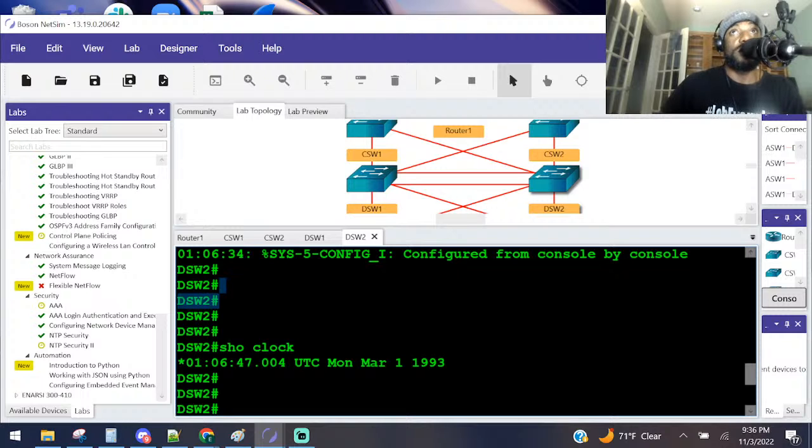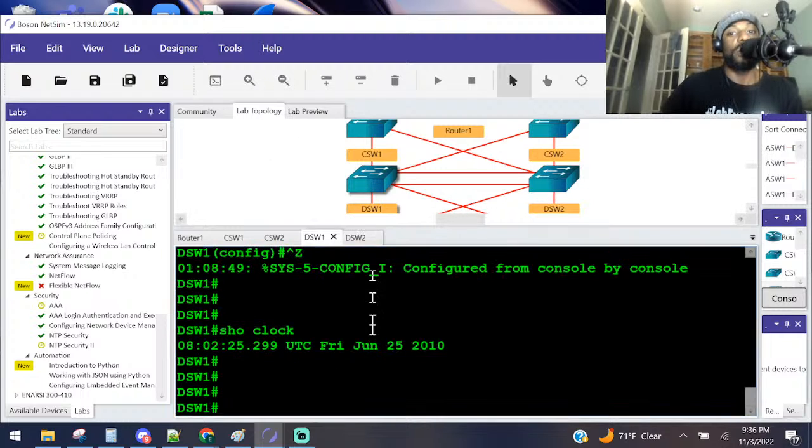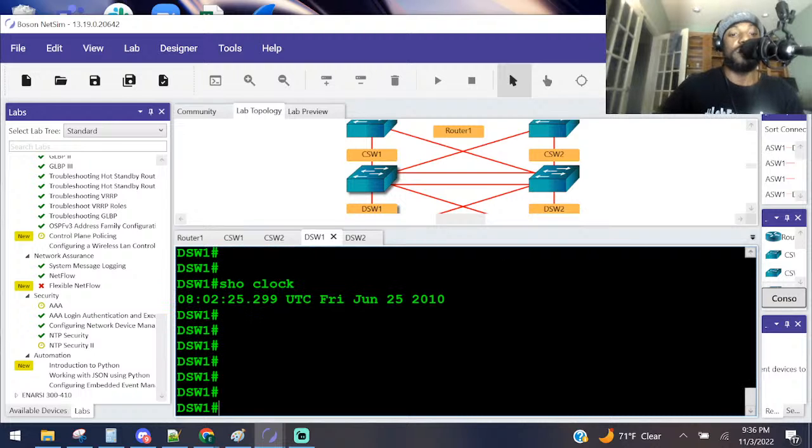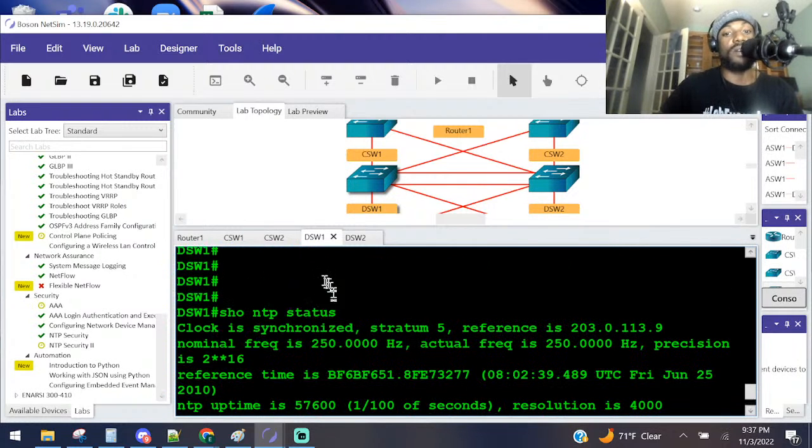Now their times are synchronized on DSW1. This guy right here. Display the NTP status. Show NTP status. We got to set up ACLs and all of that. Oh, man, this is a pretty long lab here. His stratum is 5, so he's 5 hops away, right? What if they want to know the stratum? Because we're 5 hops away, like I said. Y'all remember what the stratum is, right? How many hops away you are from an NTP clock.